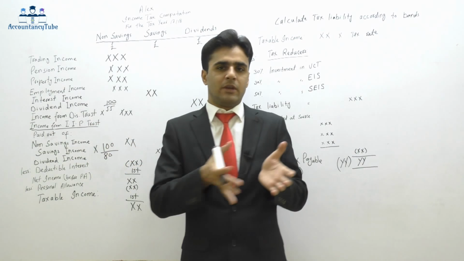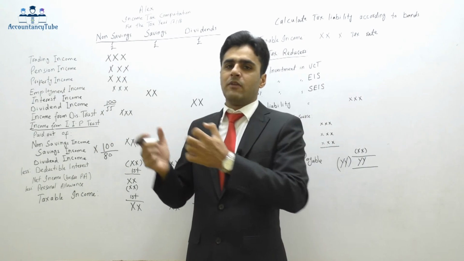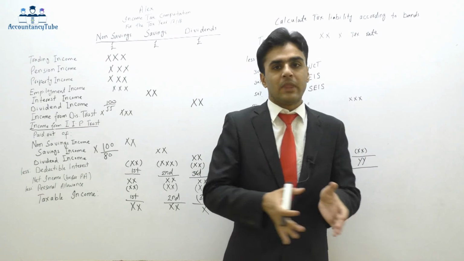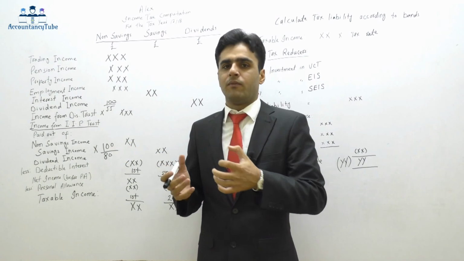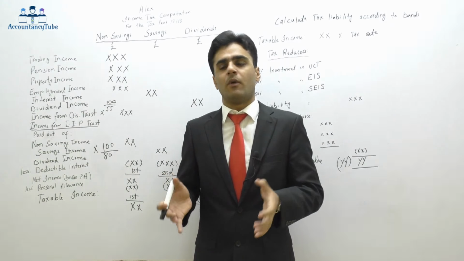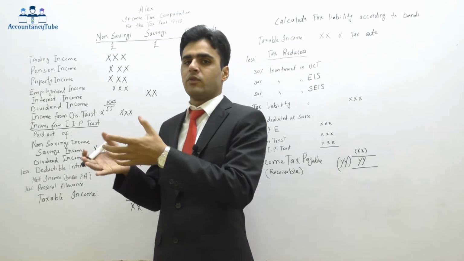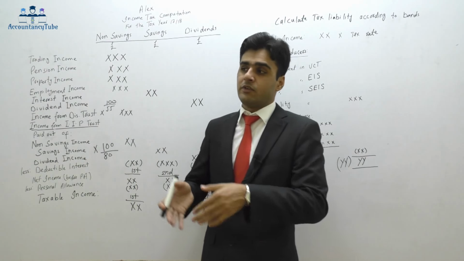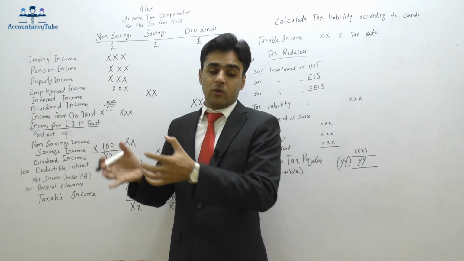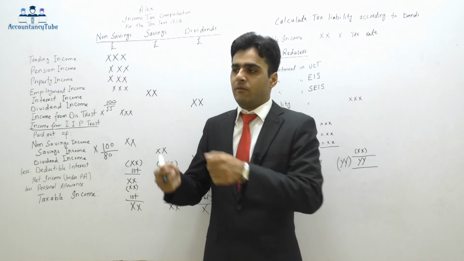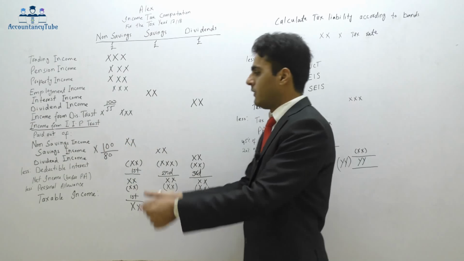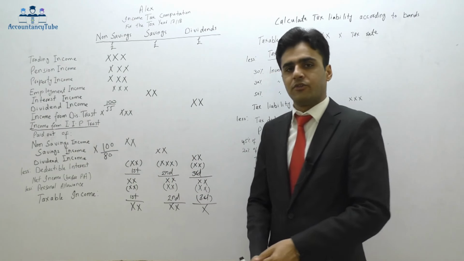I say I want to invest in my business. Then they give me the loan, I invest in that business. Now the bank won't give me the loan for no interest. Obviously the bank will say you will have to pay me some interest. Whichever interest I am paying on that loan I have used in my business, that interest will be deductible. So that is deductible interest.